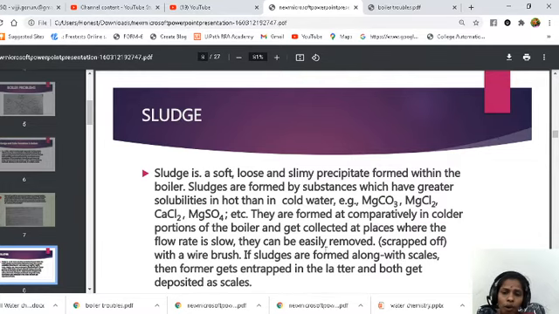If sludges are formed along with scales, then the sludge gets entrapped in the scale and both get deposited as scales. So if sludges and scales are forming at the same time, the sludges can be converted to scales, because sludge is a loose precipitate which is converted to a hard precipitate by overheating. By converting into scale, we can remove it using other techniques. But if we have only sludge, we can remove it by scrubbing or by using wire brushes.